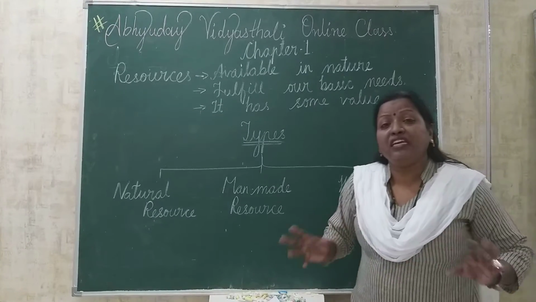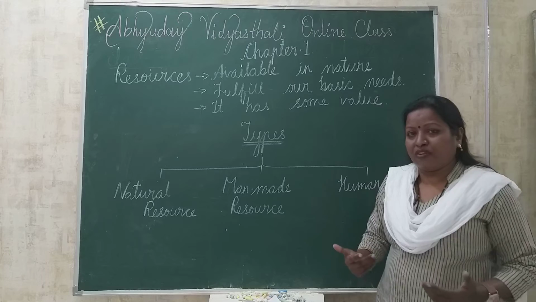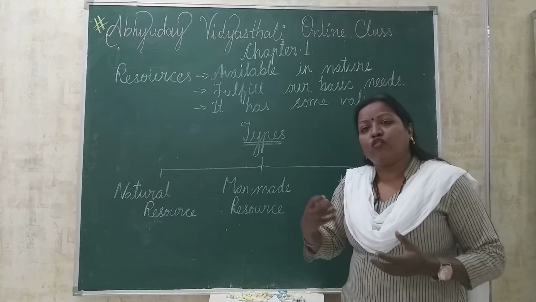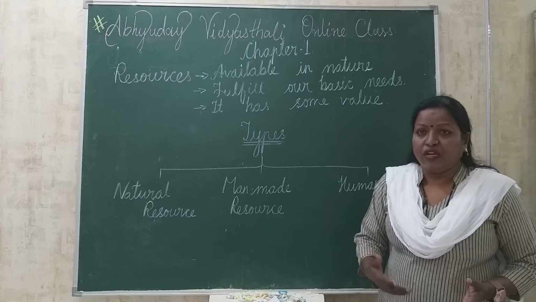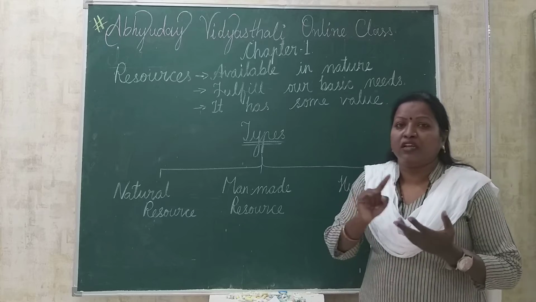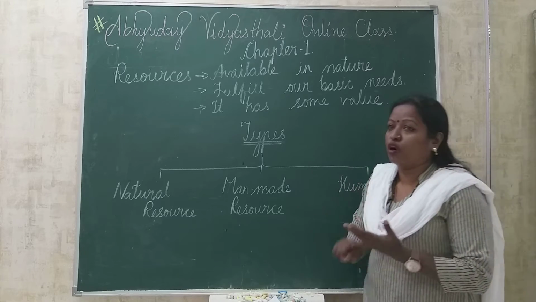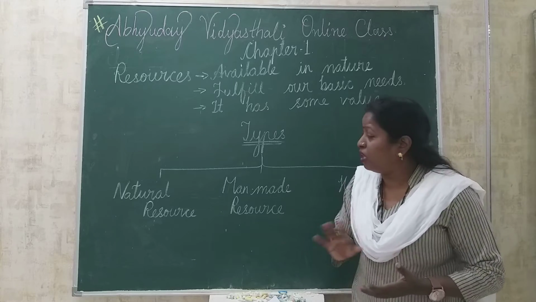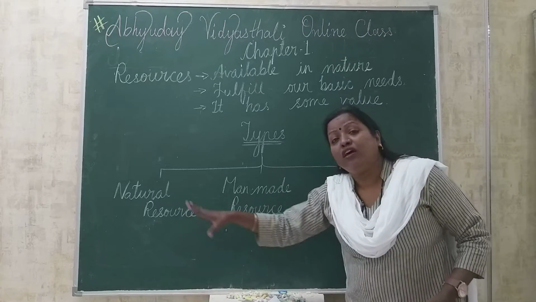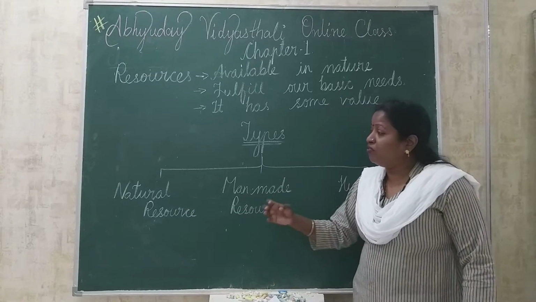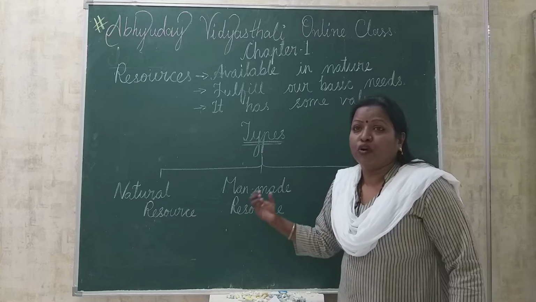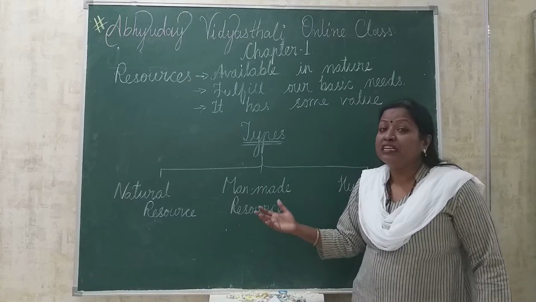All the things in nature which are automatically available, the things which are automatically available in nature, such as birds, water, air, animals, crops, plants, trees, all these come under natural resources. And why are we terming them resources? Because all these are fulfilling our needs.